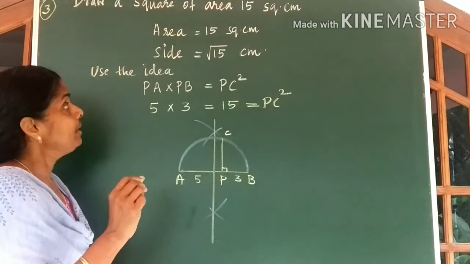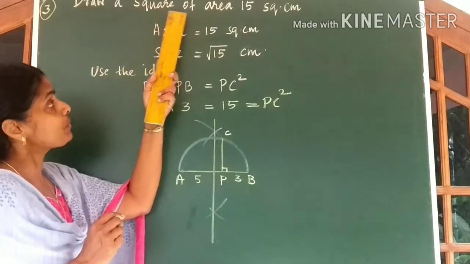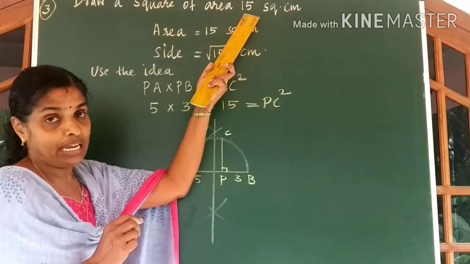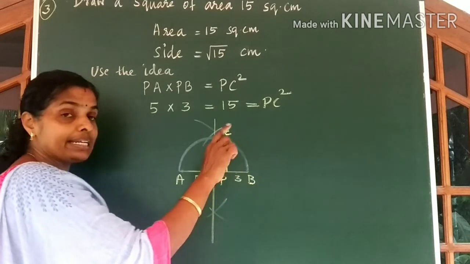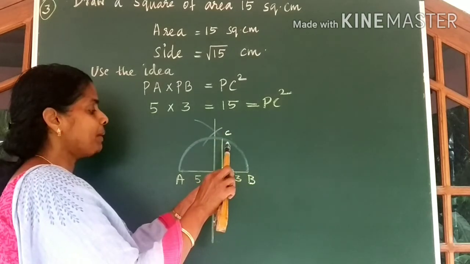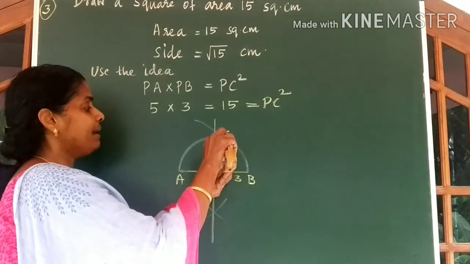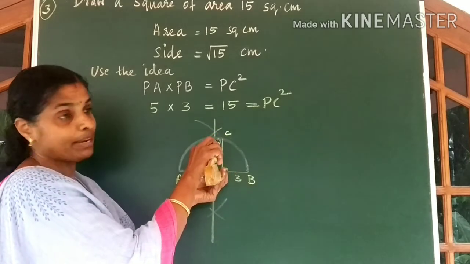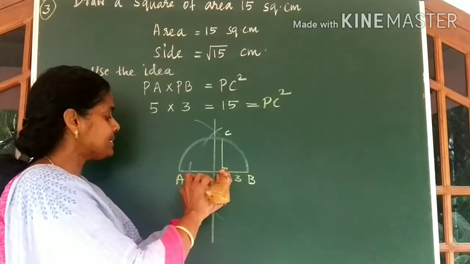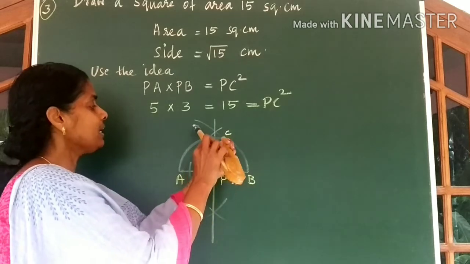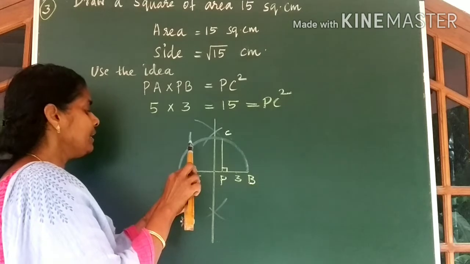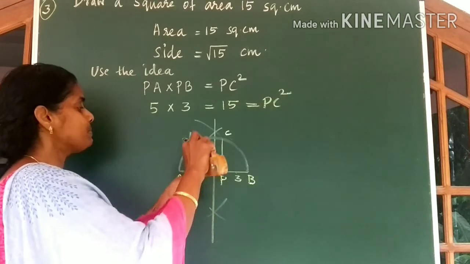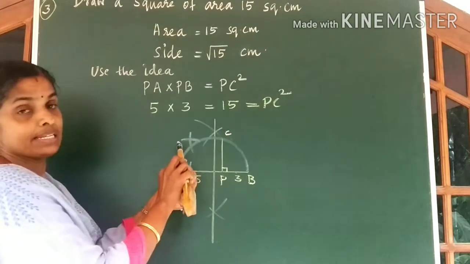Now you can say PC's measure to be equal to root 15. Now we have to draw a square of area 15. So take this measure in your compass and complete the square. So I am keeping my compass at P. I am taking this measure in my compass. An arc is cut. Similarly, keep your compass at this point. Cut one more arc. Keep your compass at this point. Cut the previous arc.